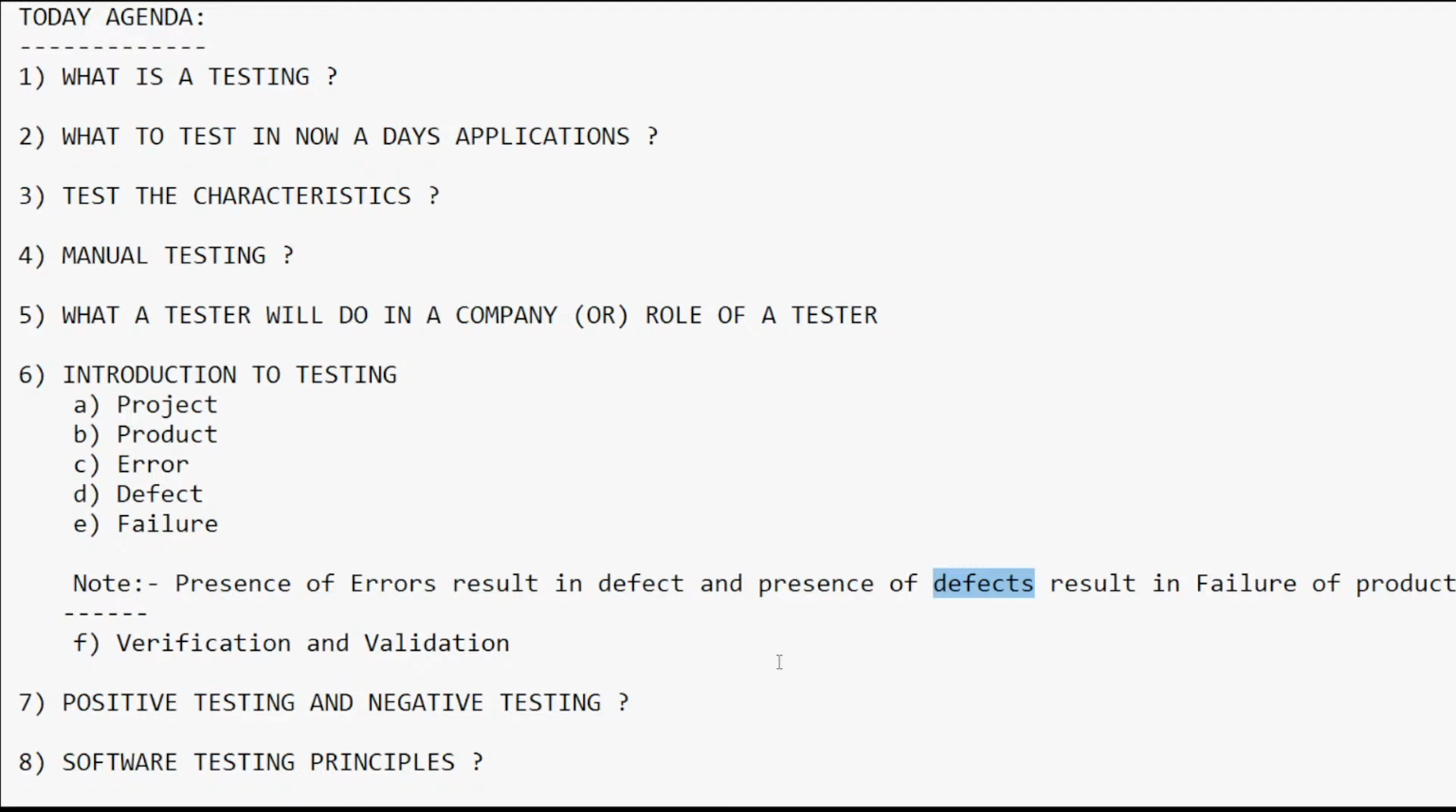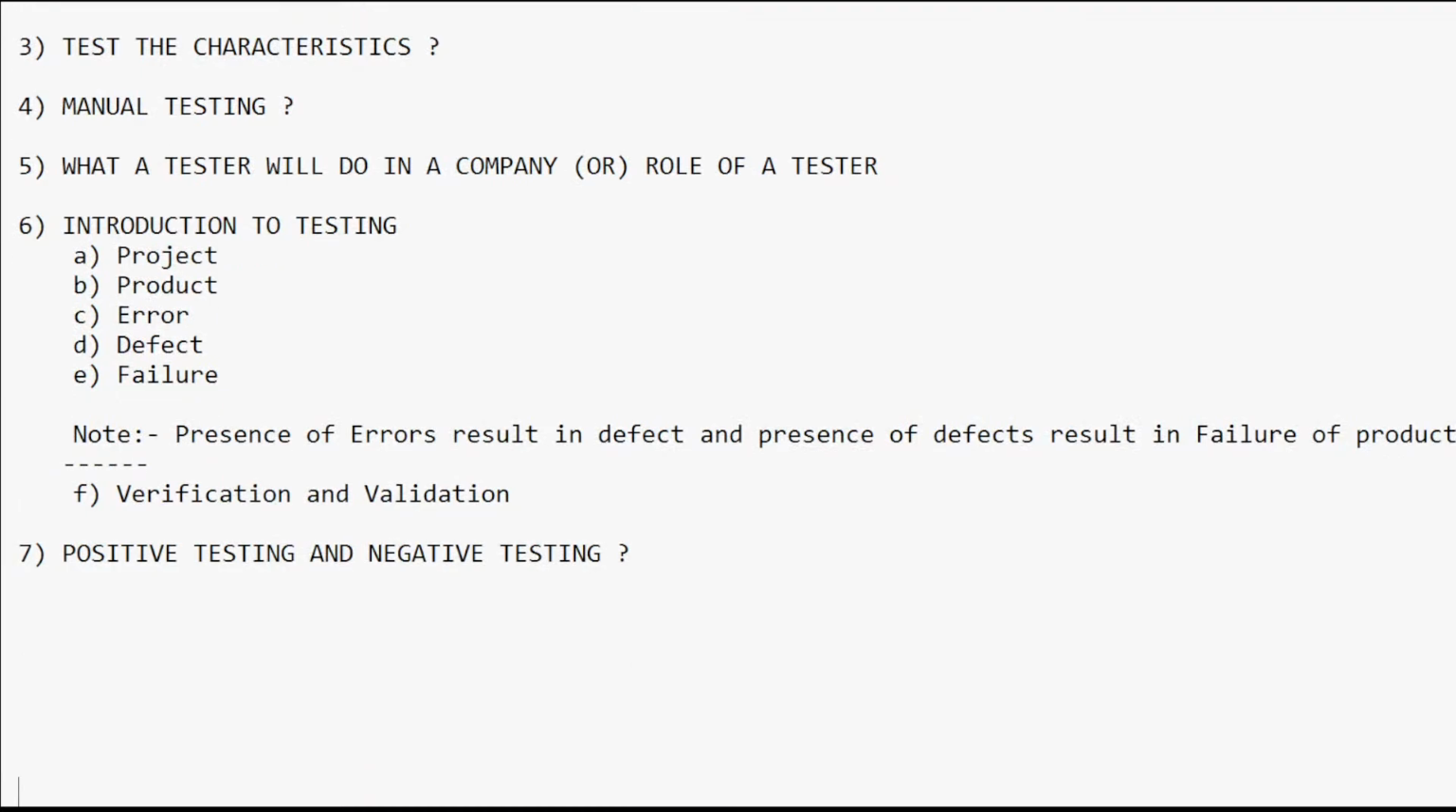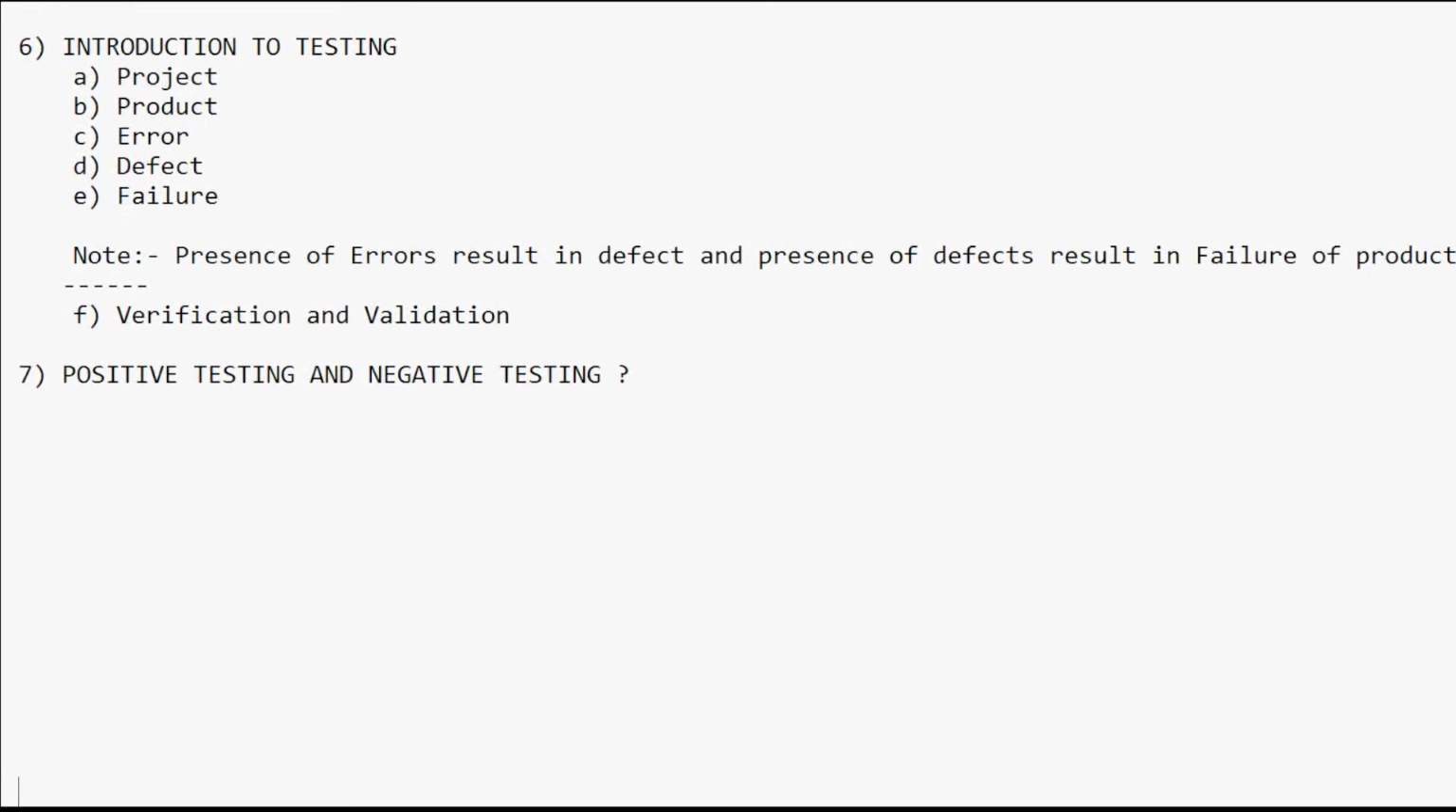Sorry, before that we have one concept we missed here, that is called verification and validation. So please let me know, guys, what is verification and what is validation. Now I am going to discuss the concept of what is verification and what is validation, and also what is positive testing and what is negative testing. Before going to explain, please let me know from the live chat what is verification and validation. It's not the positive testing because still we are in the introduction to testing agenda only.